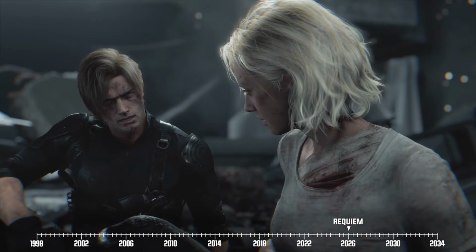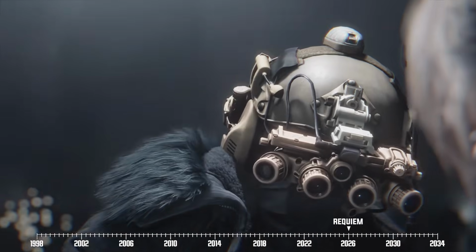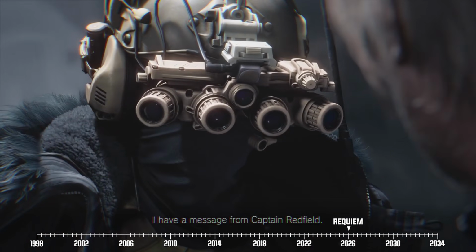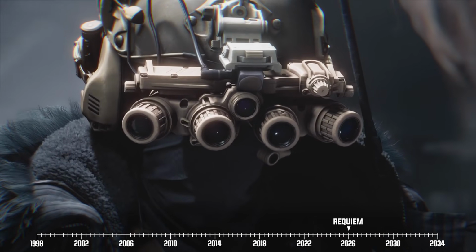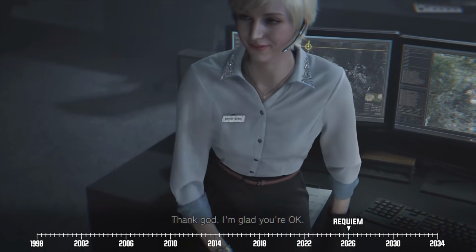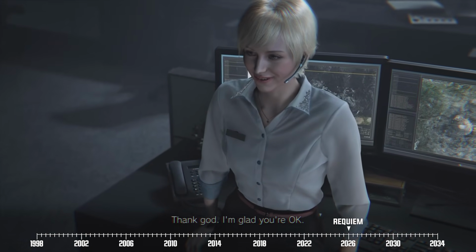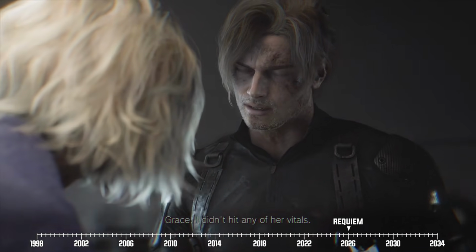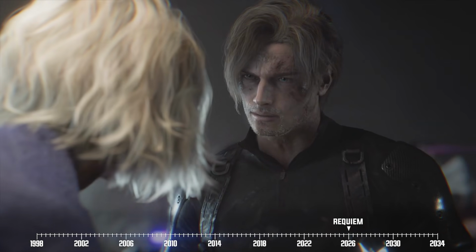He and Grace get reunited, and the duo are ultimately extracted from the scene by Chris's pals from the BSAA, aka the Hound Wolf Squad. In the aftermath, we find out that Leon and Grace were able to secure another dose of Elpis from Ark, which Leon means to administer to Sherry. On top of that, Leon hints that Emily might still be alive.